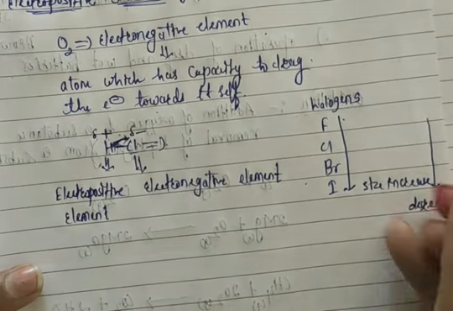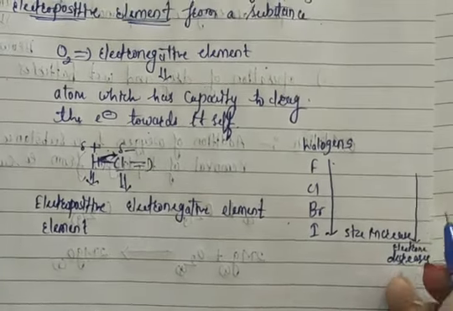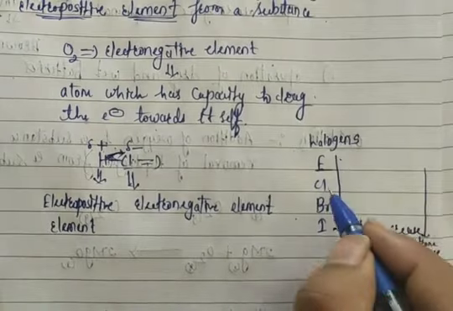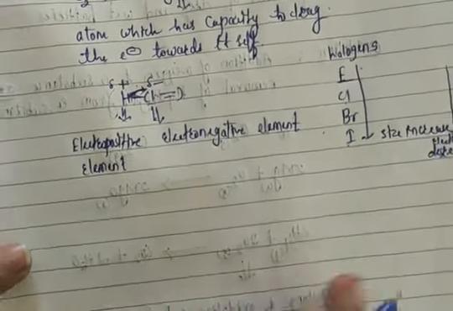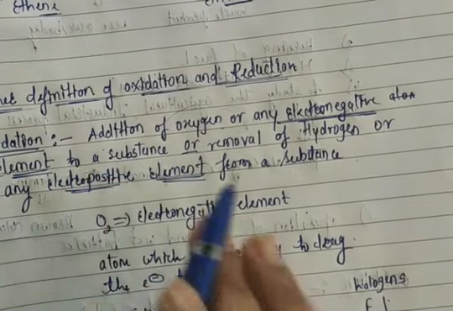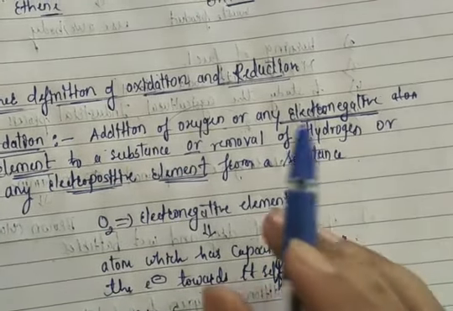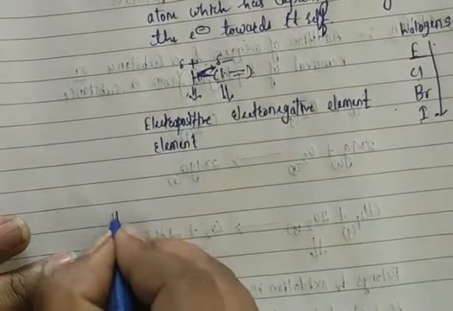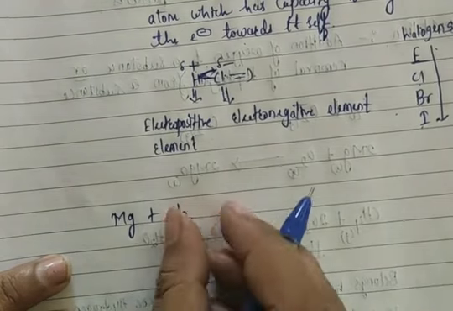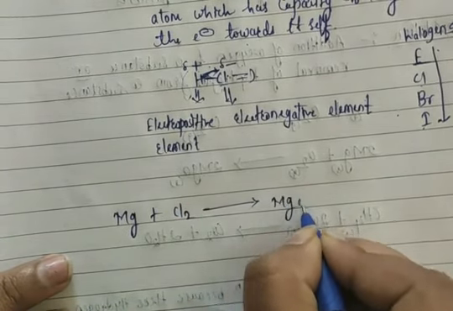So fluorine is a more electronegative element than chlorine, then bromine, then iodine. So according to the oxidation reaction, addition of oxygen or any electronegative element to a substance. Suppose I take magnesium and react it with chlorine, which is present in diatomic form. So formation of what? MgCl2.